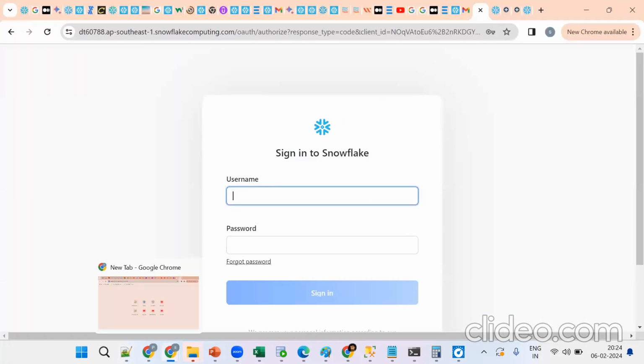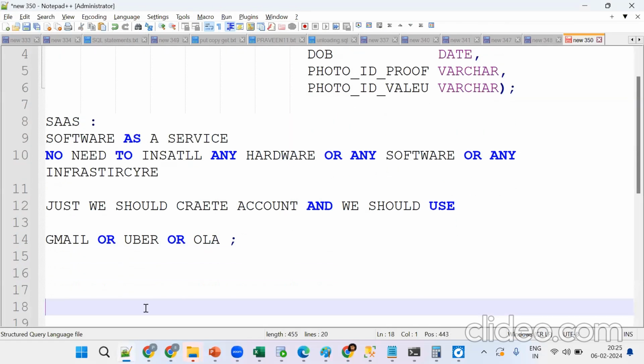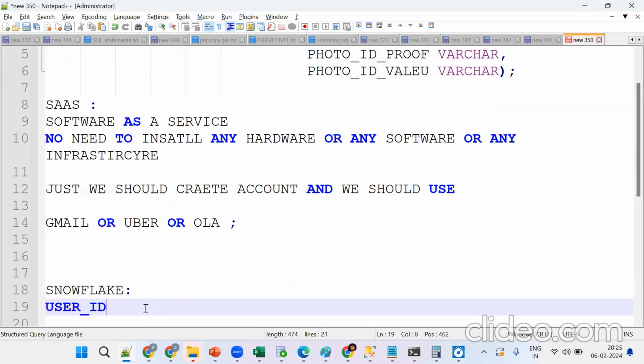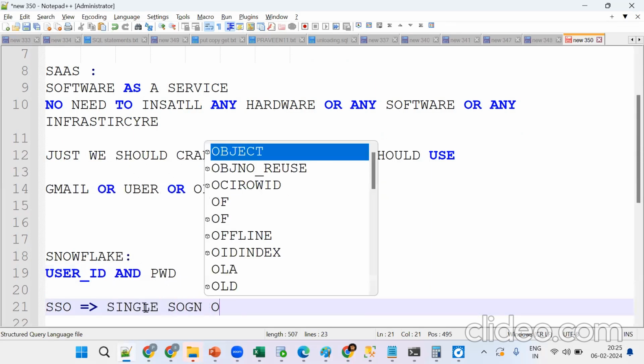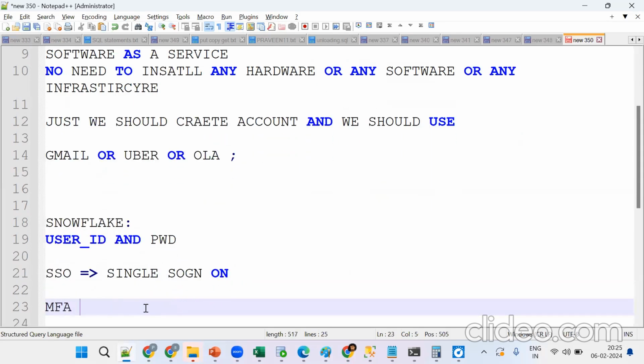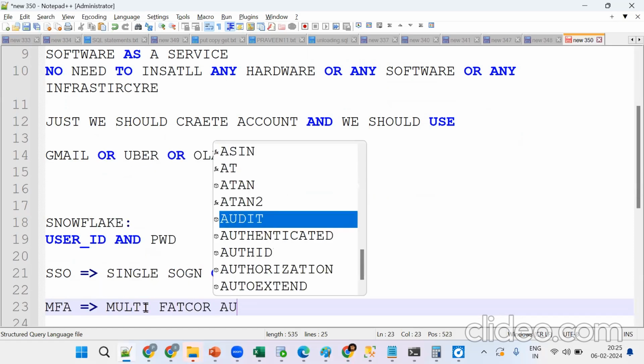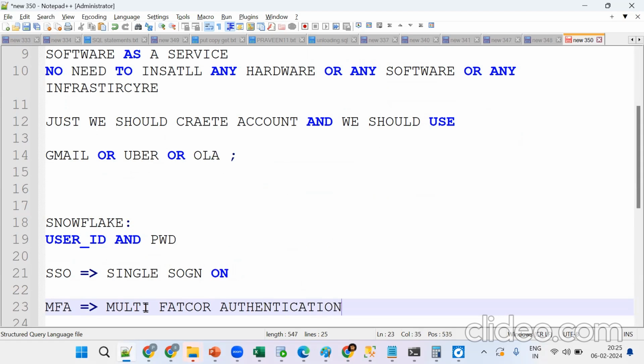Now tell me, how many ways can we log into Snowflake? Any idea? It can be user ID and password. One more is SSO. What is SSO? Single sign-on. And one more is MFA, multi-factor authentication. Duo Mobile will have the push notification, so those work and we can get in easily.